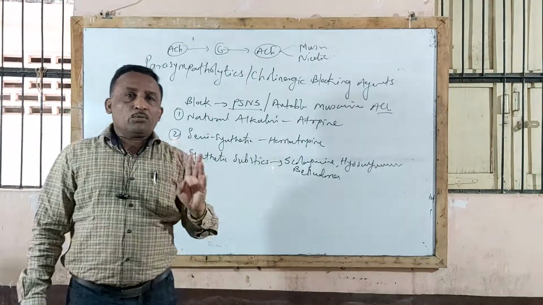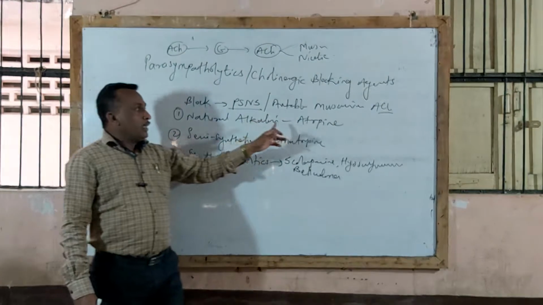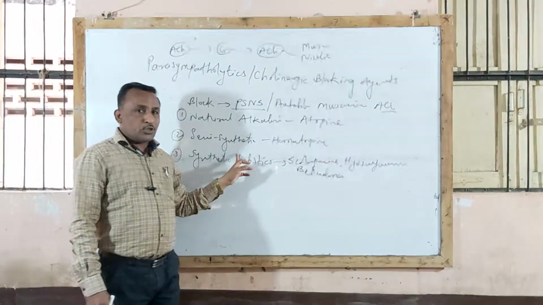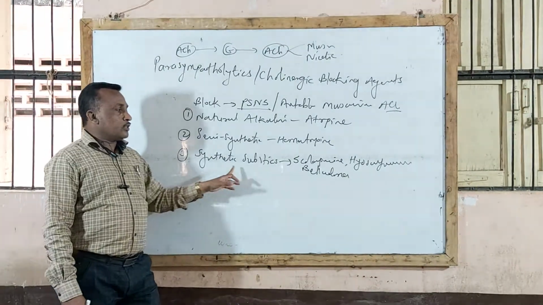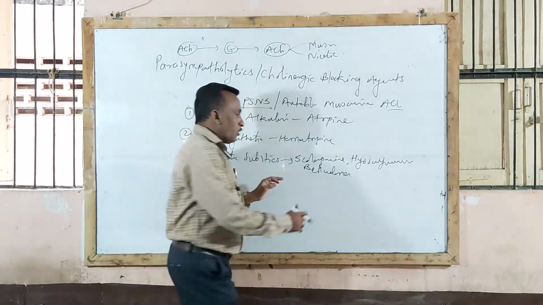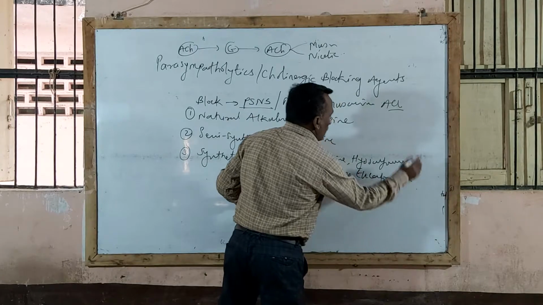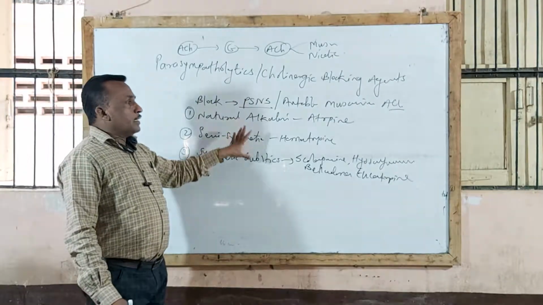There are three types: one, natural alkaloidal compound, example atropine; second, semi-synthetic substitute, homatropine; and third, synthetic substitute compounds, example scopolamine, hyoscyamine, eucatropine, belladonna. These compounds are used as atropine substitutes. So this is the definition and classification.